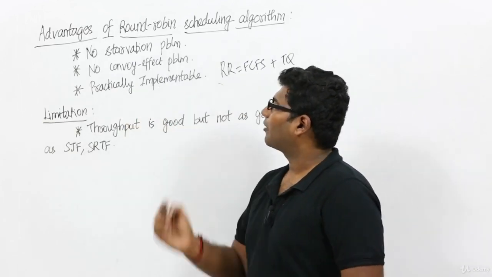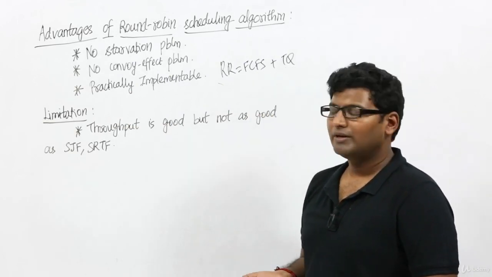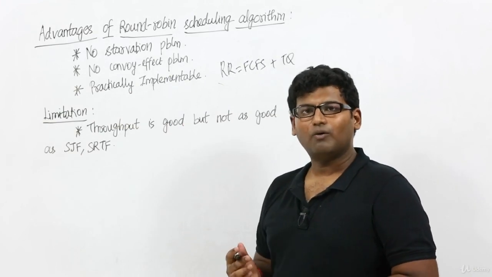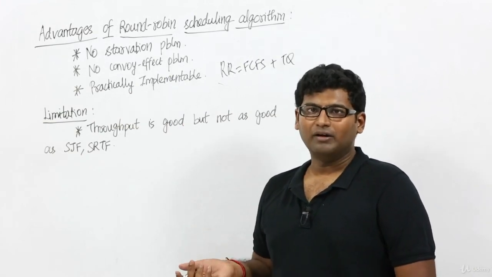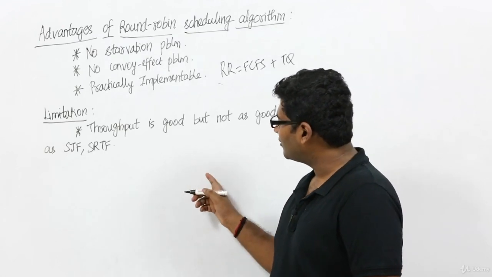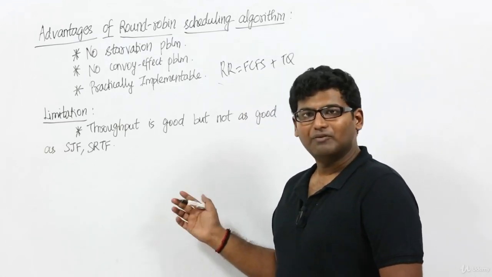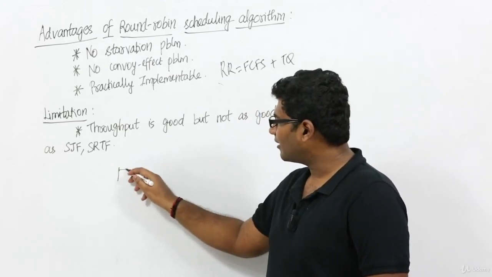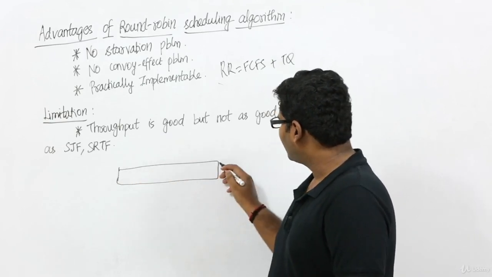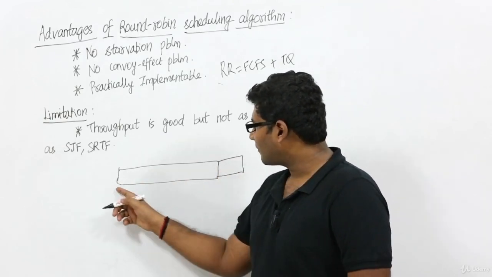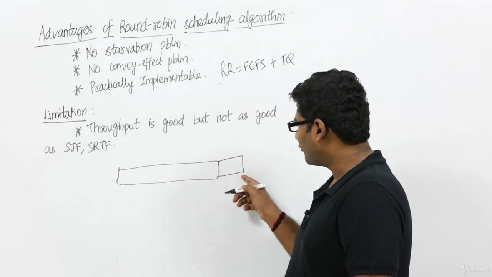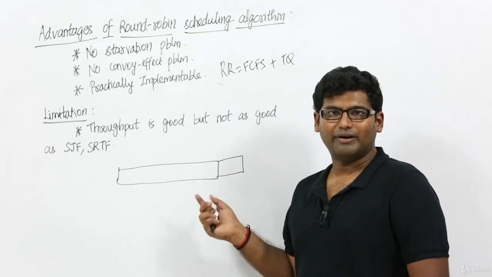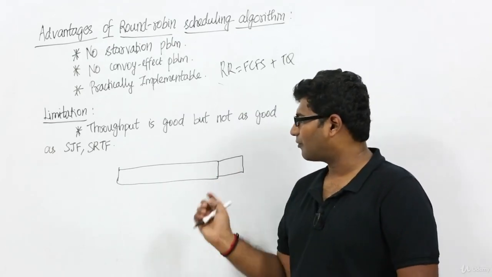Also, there is no convoy effect problem. Why is there no convoy effect problem? See, what is meant by convoy effect problem? A small process is waiting for one big process to release the CPU, right? Now here, even if a bigger process is scheduled first, it will not run for the complete time, right? A bigger process will not run till its completion. Here a bigger process is running and a smaller process is waiting for it to complete. Because of this, the average turnaround time and waiting time will increase. We have already seen it, right? Because of convoy effect, this is the problem.